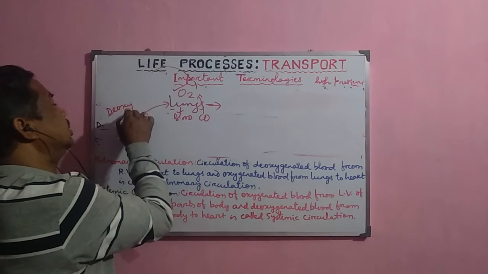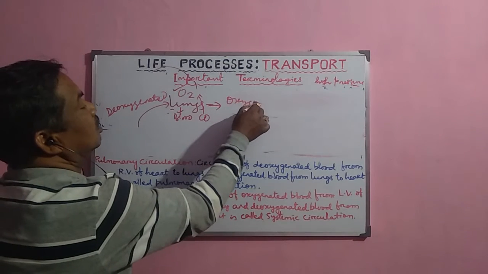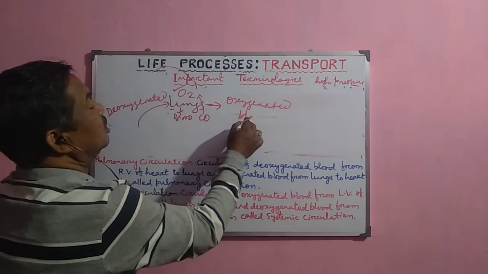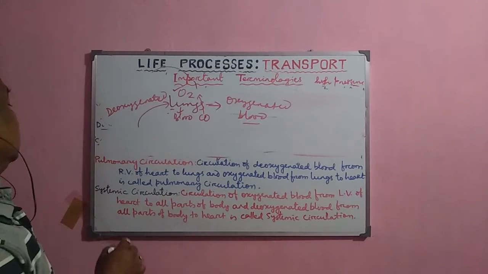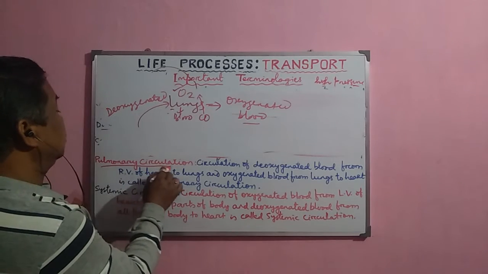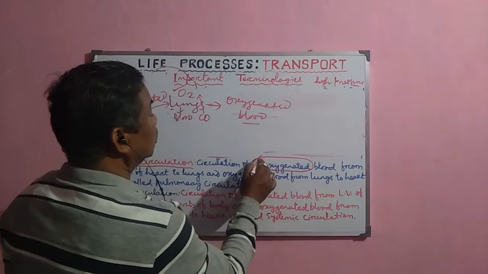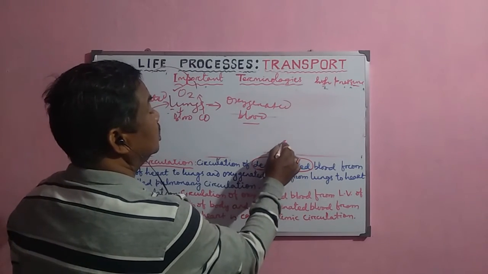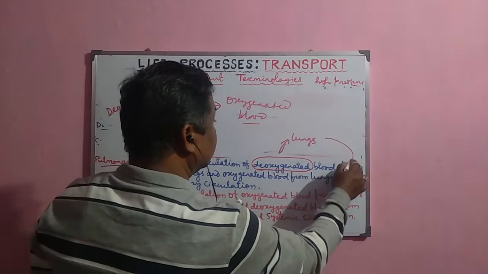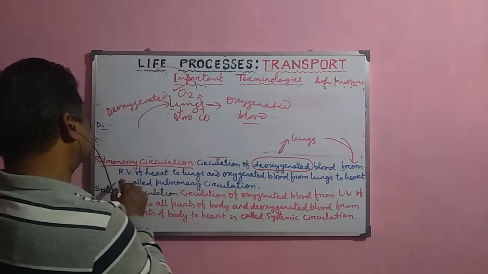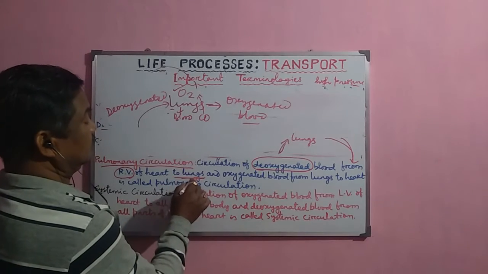Now the deoxygenated blood is converted into oxygenated blood. That means oxygenation occurs here. So this circulation is very important, because the blood going to the lungs from the right ventricle of the heart is deoxygenated.